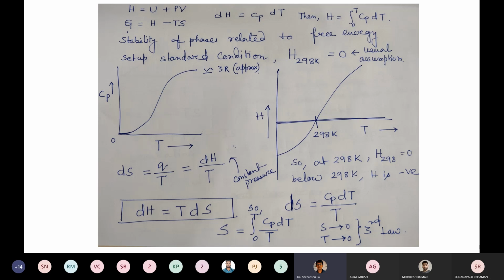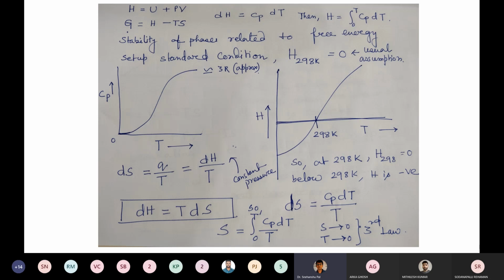Now we are going to discuss a new kind of plot, where enthalpy versus temperature is plotted. In that plot, you can see that enthalpy keeps increasing with respect to temperature. Why is it so? Because Cp is always positive, so dH will also be positive if dT is positive, meaning temperature is increasing. And where it cuts the zero line of enthalpy, where enthalpy is 0, that temperature is 298 Kelvin.